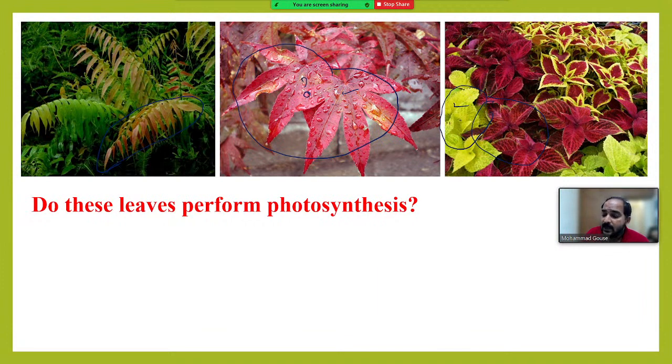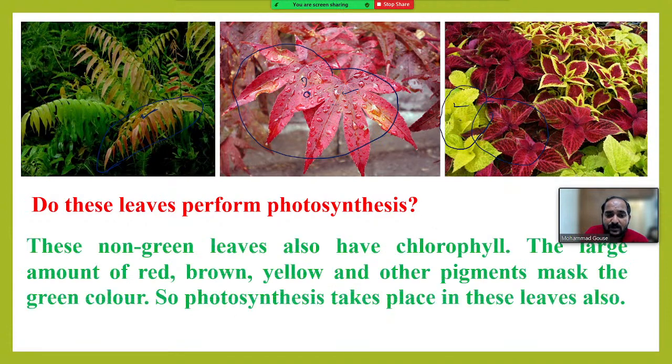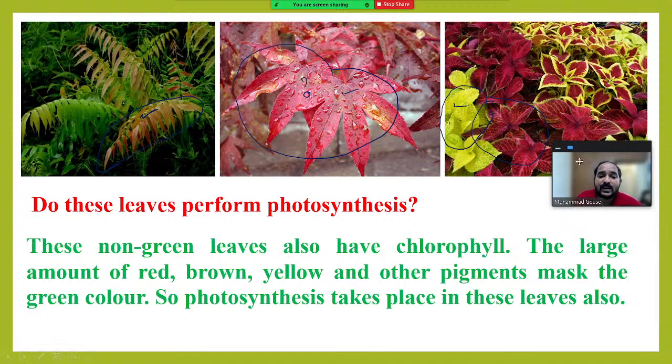It is performing photosynthesis. In fact, these newly formed leaves are red in color because the pigment carotenoids covers the chlorophyll and protects it from heavy sunlight, right? So they perform photosynthesis, no doubt in that. These non-green leaves also have chlorophyll. A large amount of red, brown, yellow and other pigments, like carotenoids and xanthophylls, mask the green color. That means there is green inside, just masked by these colors. So photosynthesis takes place in these leaves also.